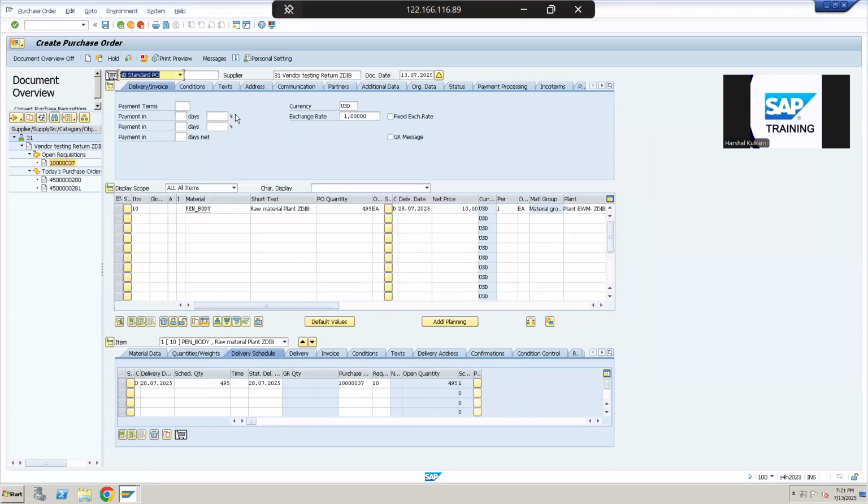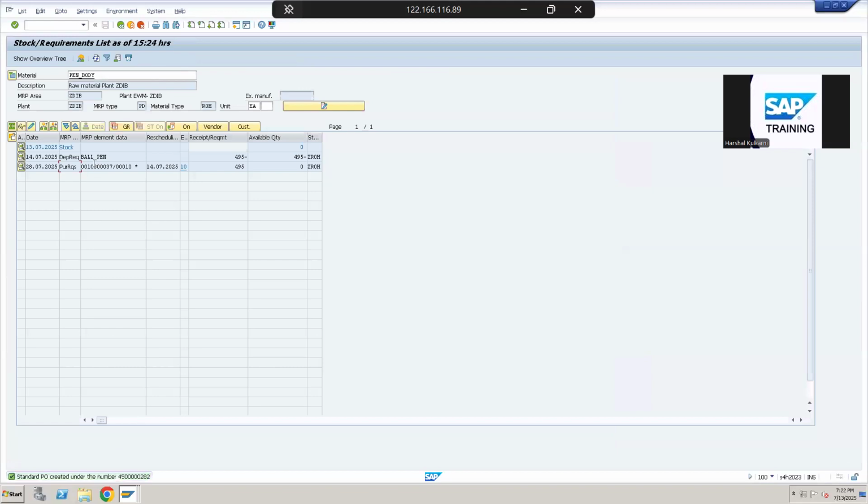There is a lot of information on the screen, but the main point we will focus on right now is that this is the material getting procured in 495 quantities. This is the price of the material, $10, and it should be delivered on this date. This is the vendor who is supplying the material to us. Now I will check this document and save.